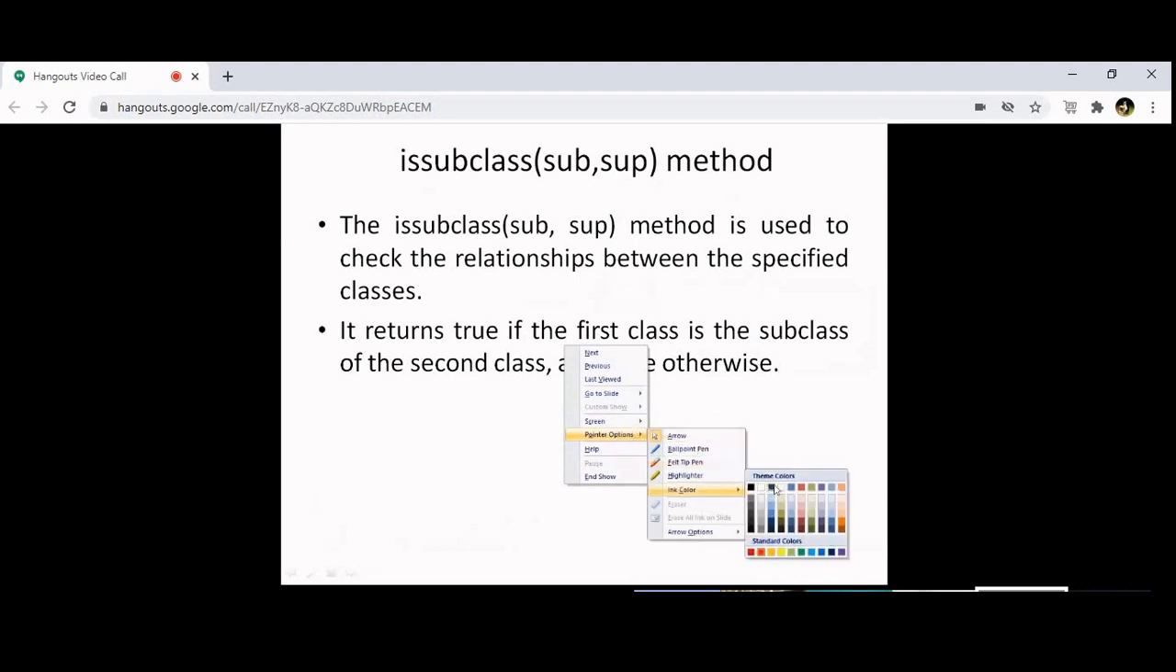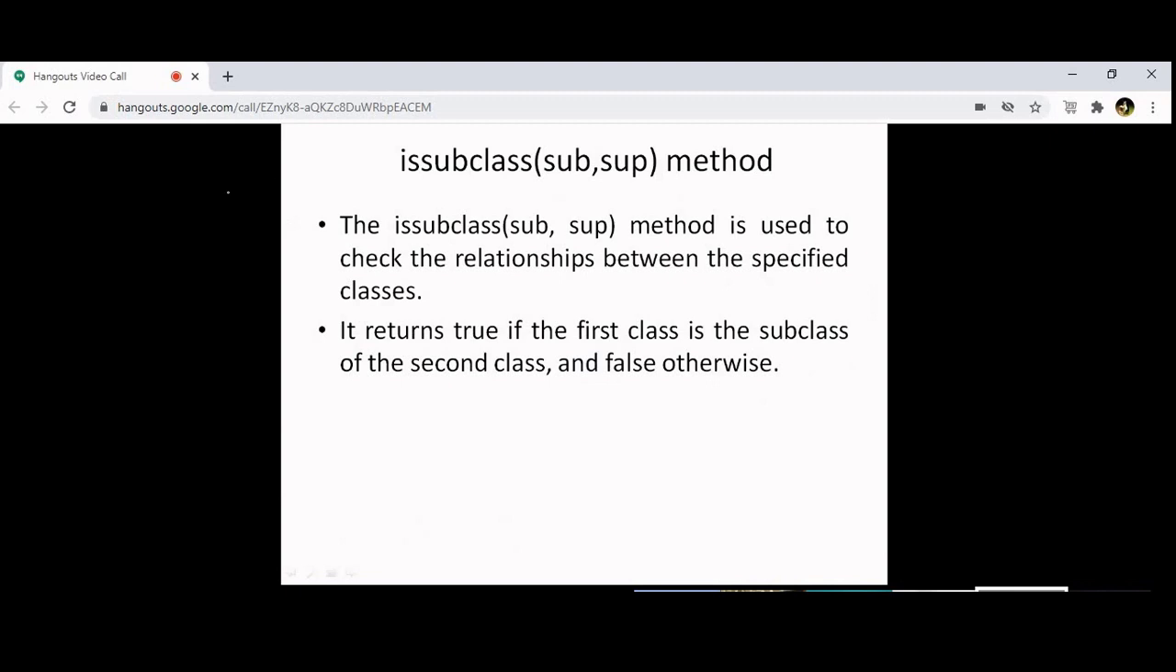So what is the name of the method? The name of the method is issubclass. This method takes 2 arguments. One is the subclass name and the other is the superclass name. We will see what is the use of this method and how to use it. It says, method used to check the relationship between the specified classes. So this is very important.